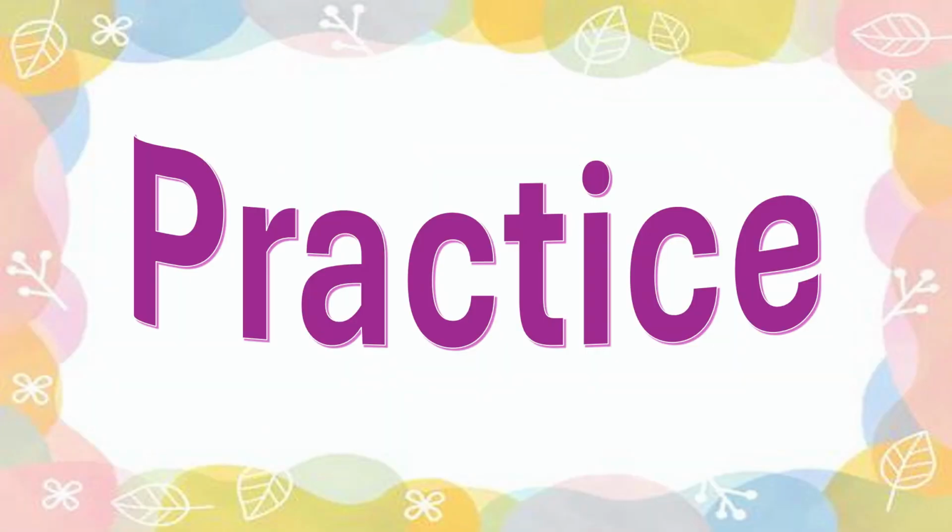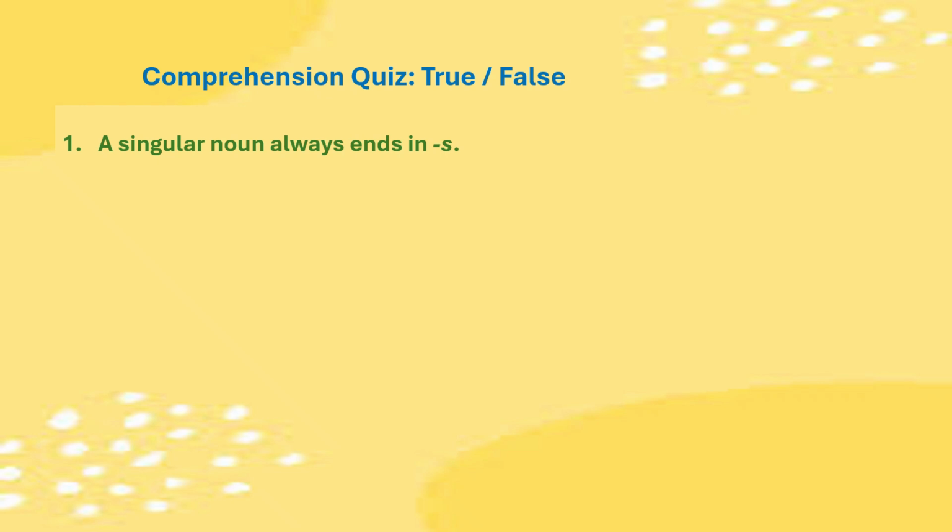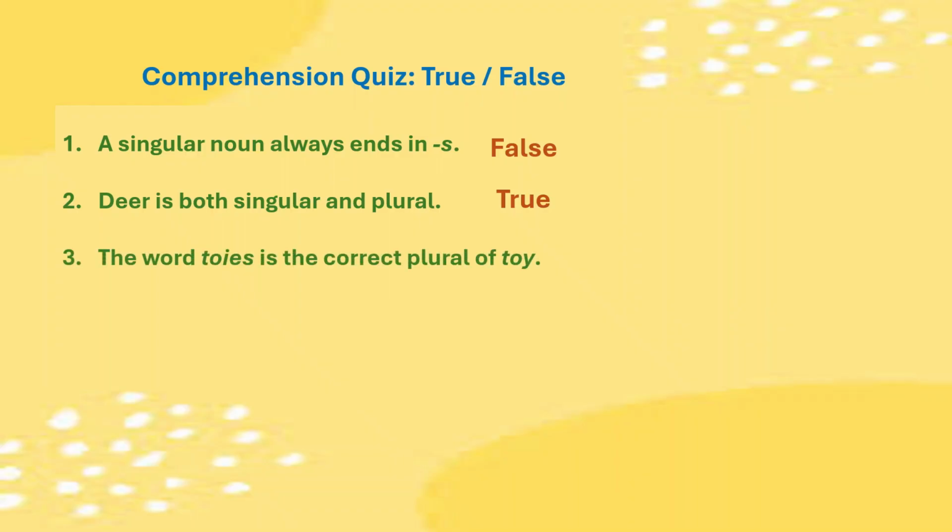Let's do some practice of today's topic. Comprehension quiz, true and false. A singular noun always ends in s. Is it true? No, it's not. There are both singular and plural forms. The word toys is the correct plural of toy. Yes, it is. No, it's false. Because the word toy ends in vowel plus y, so we just add s for making it plural.